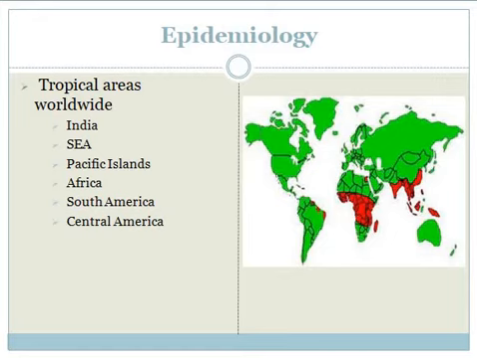Epidemiology. Wuchereria bancrofti is more prevalent in warm and humid countries, especially tropical areas of the world like India, Southeast Asia, Pacific Islands, Africa, South America, Central America.